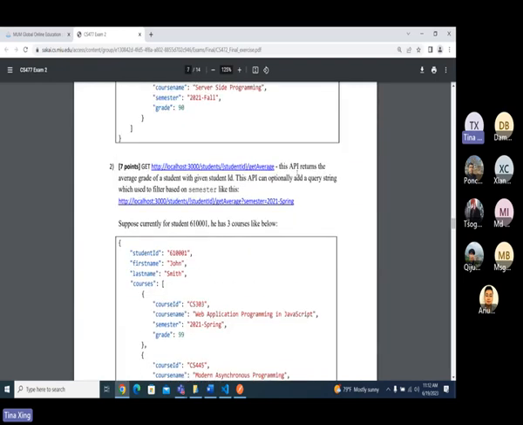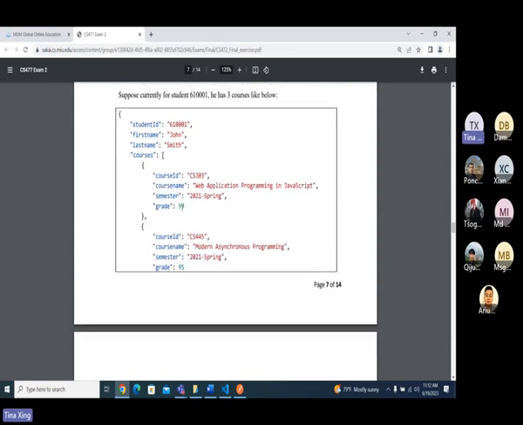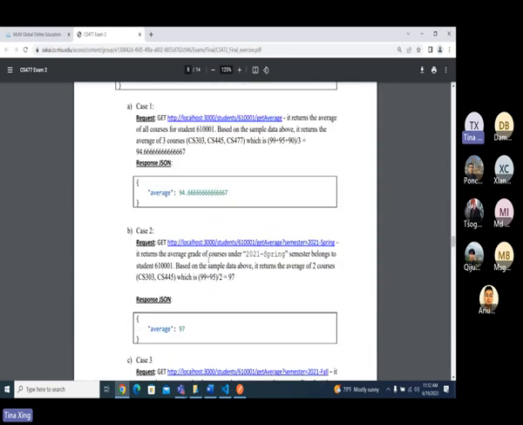This one is get average. We will return the average of the grades, right? But we do have cases. Suppose here I make a request to this one, okay? I don't have any query string here, right? It will return the average for all courses for this student, okay? You got it? Based on the data above, it has 3 courses, so it's going to become this average.